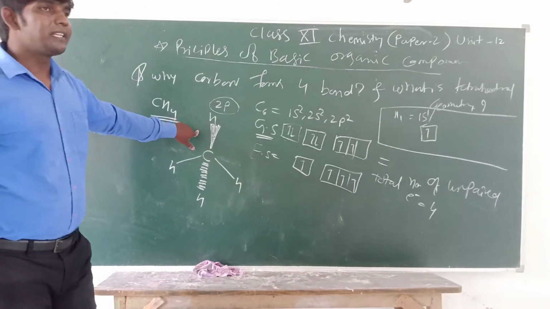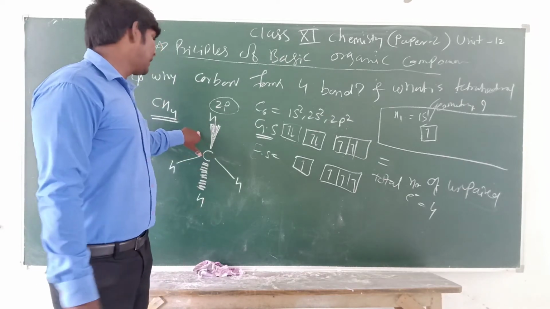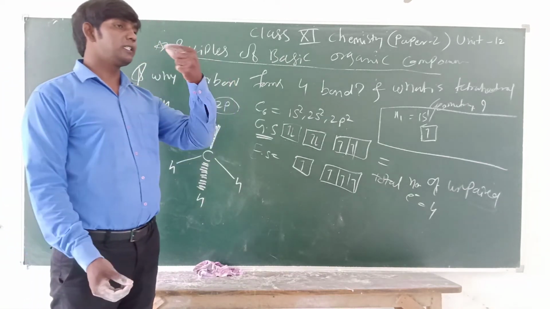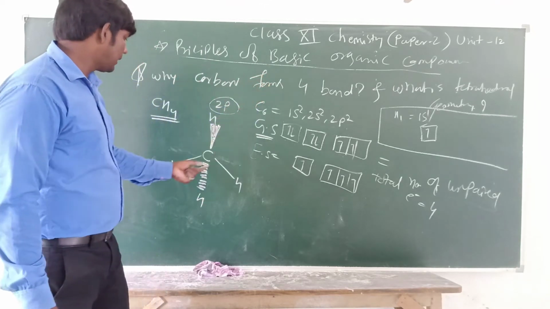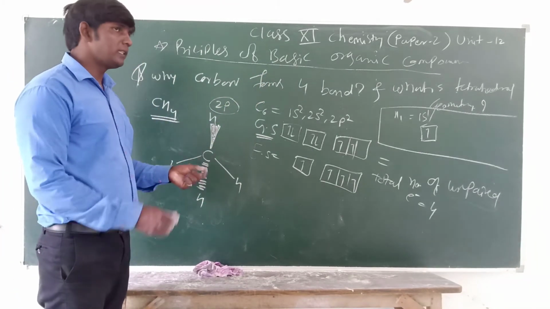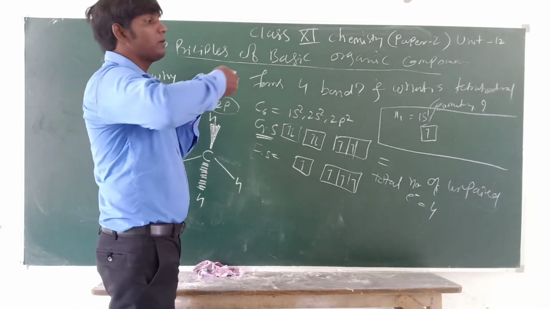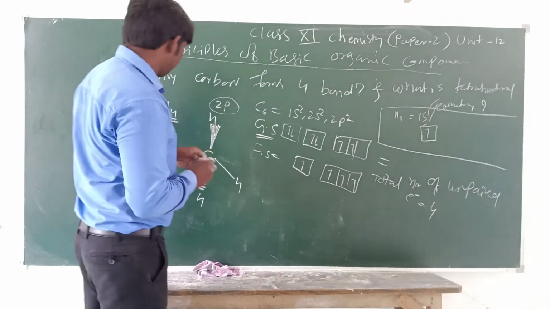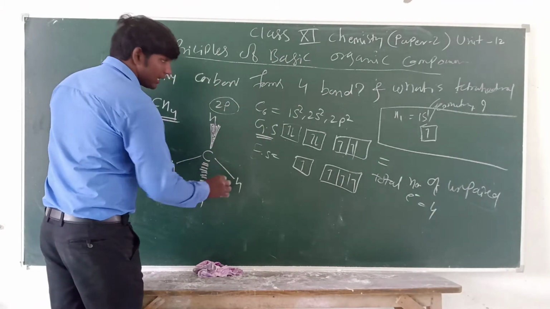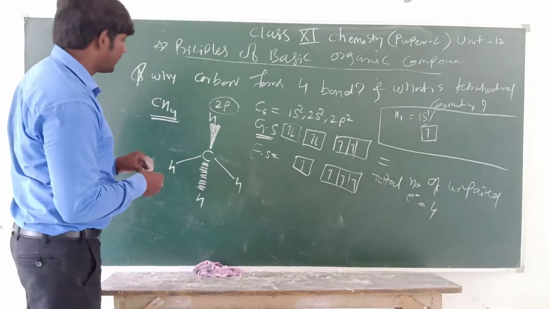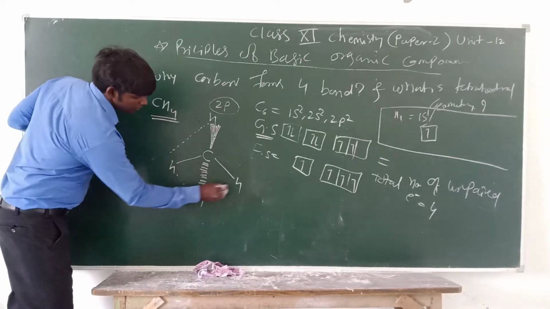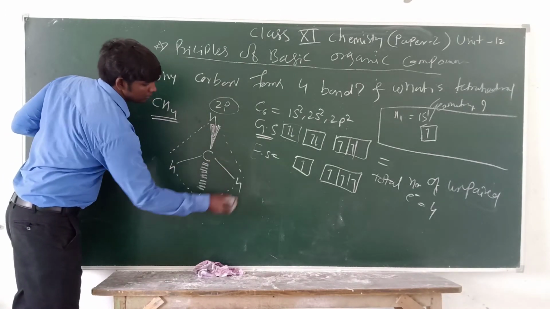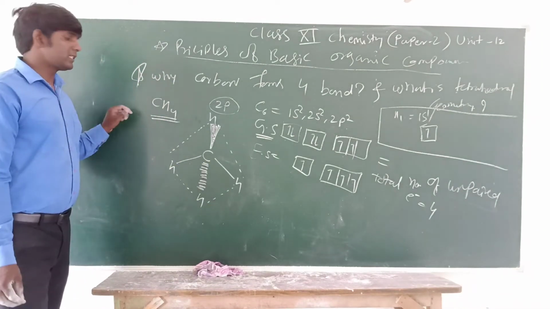See, the darker line represents that this bond is coming towards you, and this dotted line represents that this bond goes away from you. Okay, and now these two bonds are in the plane, and this forms the tetrahedron geometry. Okay, you can just see.